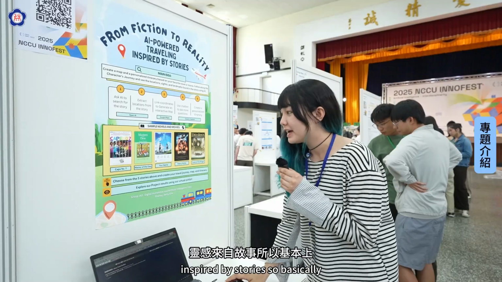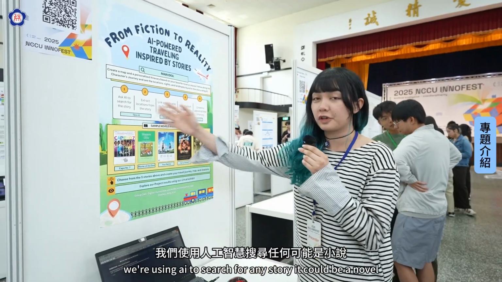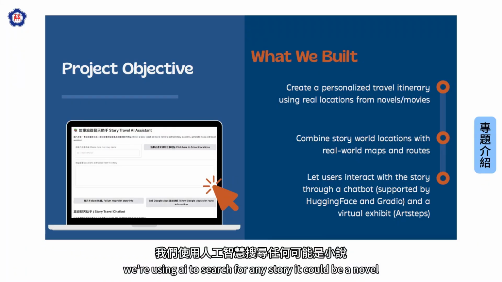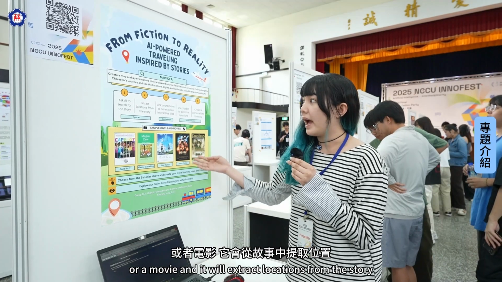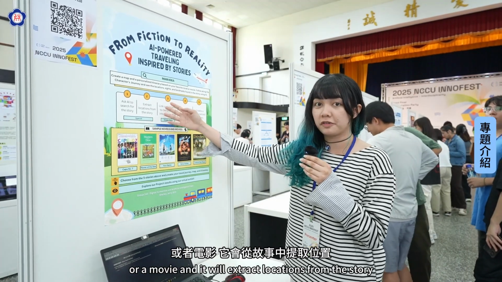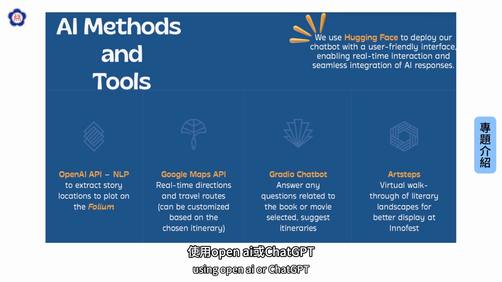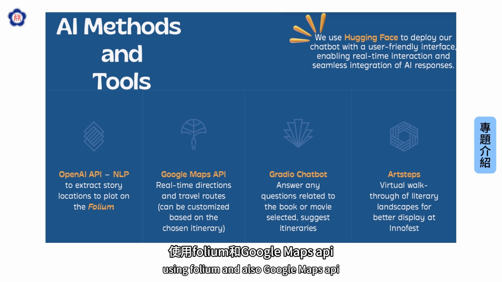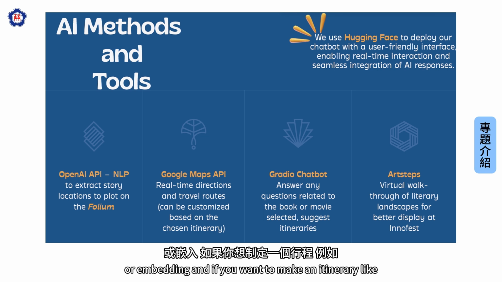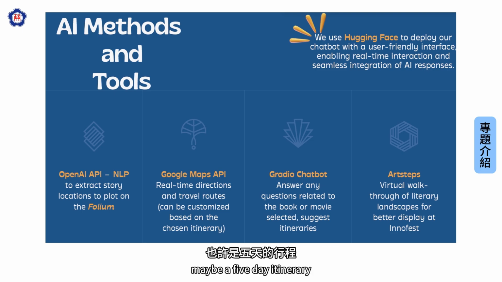Hello everyone, so today we are introducing our project, From Fiction to Reality, AI-powered traveling inspired by stories. So basically we're using AI to search for any story. It could be a novel, K-drama, anime, or a movie. And it will extract locations from the story using OpenAI or ChatGPT. And then it will link the coordinates of those locations to create an interactive map using Folium and also Google Maps API or embedding. And if you want to make an itinerary, like maybe a 5-day itinerary, you can also do so.